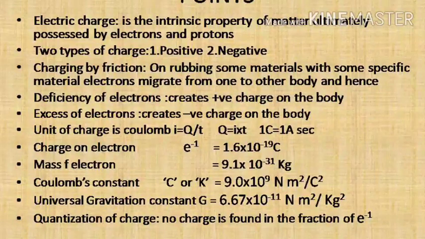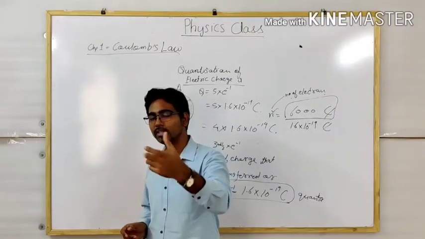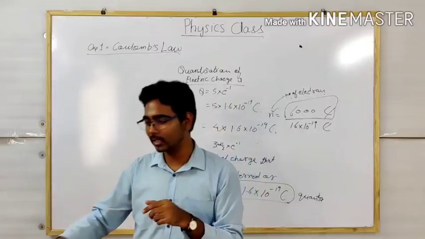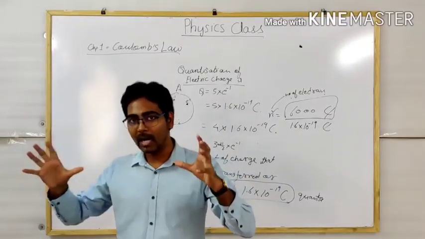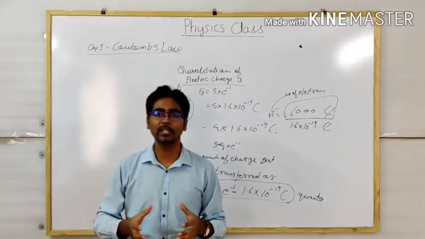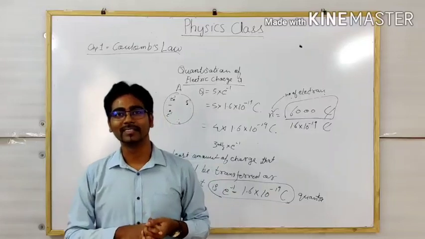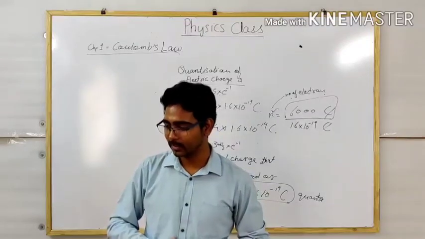In the denominator, Coulomb square, and in the other, kg square. Electrostatic charge is the source which creates this force, so Coulomb is the measurement of charge, that is the Coulomb square. In Newton's universal gravitational law, mass was the cause creating the gravitational force, so in the denominator we have kg square. It's an interesting point to note.